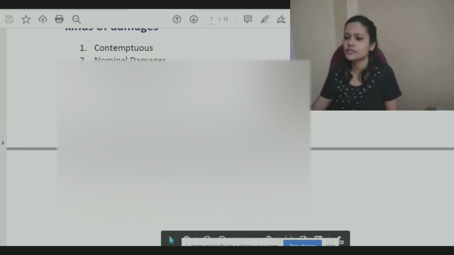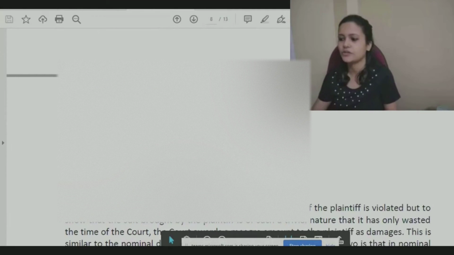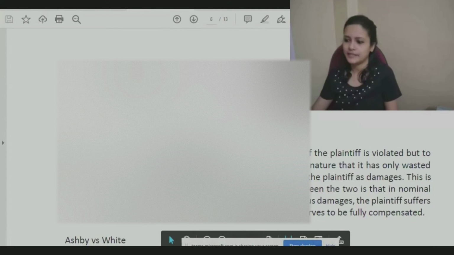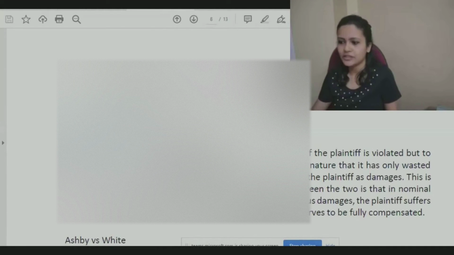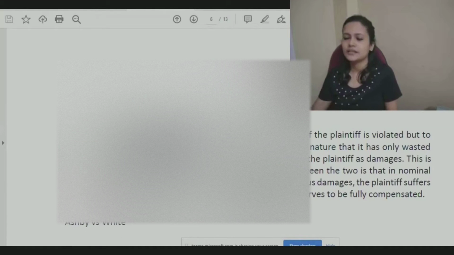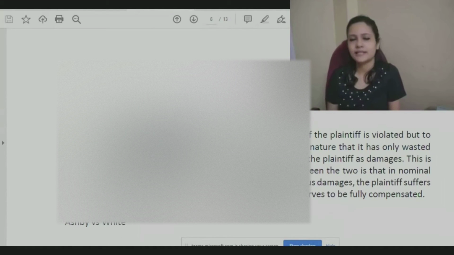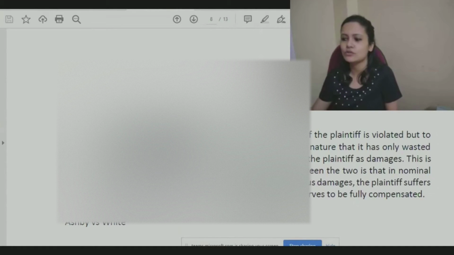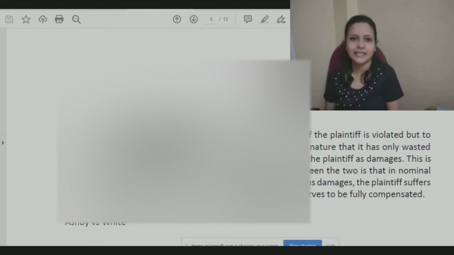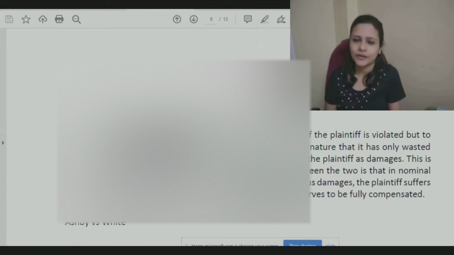Okay, so first one is contemptuous or nominal damage. In this first one, contemptuous damage, the loss suffered by parties is very less. It's trivial in nature. It's so less that usually parties would most likely have ignored it.